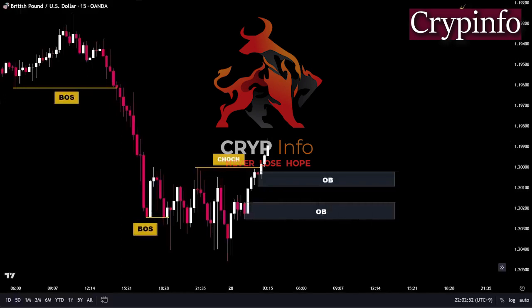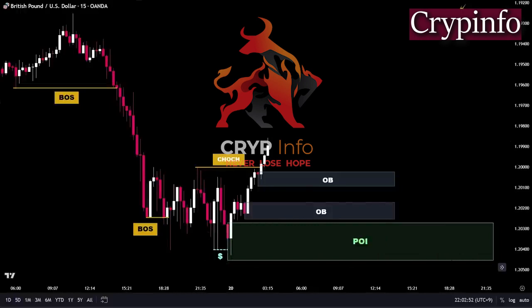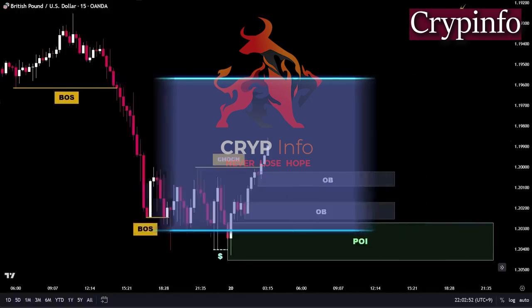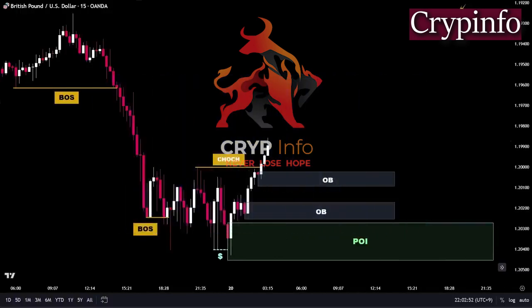Additionally, at the extreme, we can see that price swiftly cleared the liquidity below the recent low in a single candle, closed above the range, and then promptly pushed back up. So, we have identified a valid bullish point of interest that corresponds to a perfect demand zone on the extreme. This indicates a high probability area for potential trades on the bottom. Considering the three zones we have identified, which one do you believe would provide a higher probability for a successful trade? Before answering this question, it's important to highlight a key point.